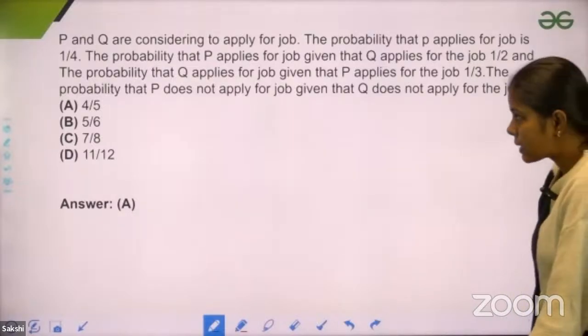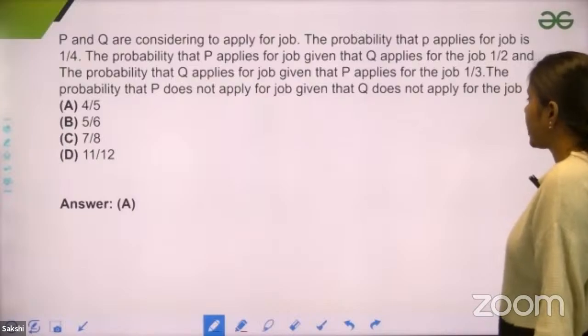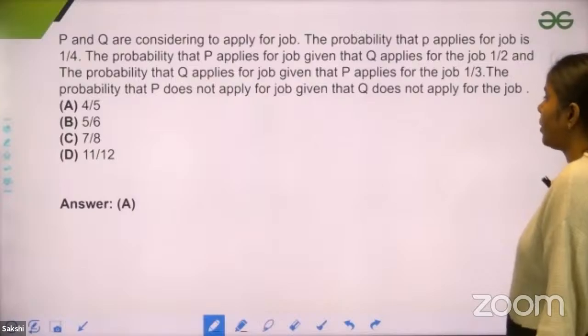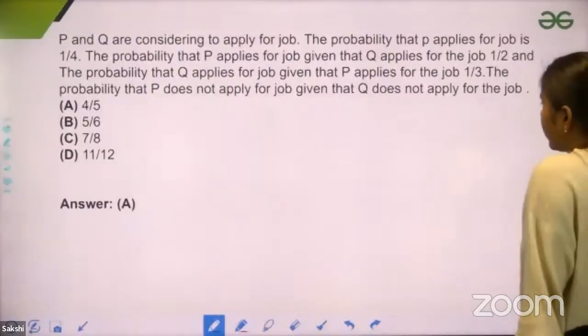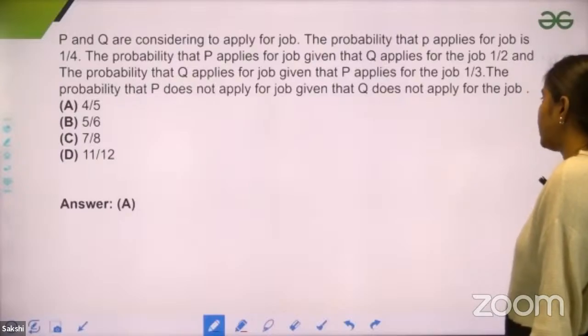So the question here says that P and Q are considering applying for a job. The probability that P applies for the job is 1/4. The probability that P applies for the job given that Q applies for the job is 1/2. The probability that Q applies for the job given that P applies for the job is 1/3. The probability that P does not apply for the job given that Q applies for the job.